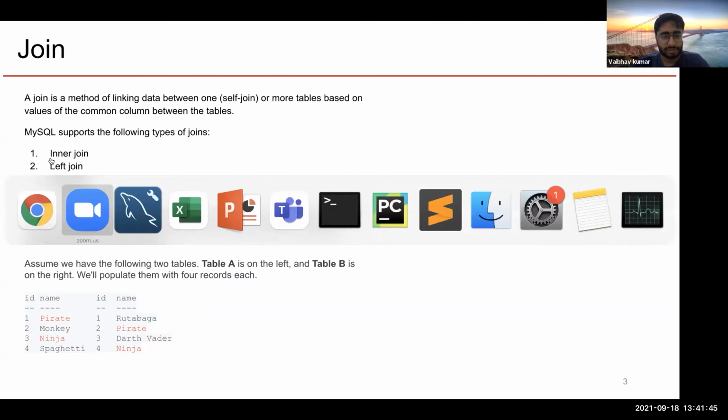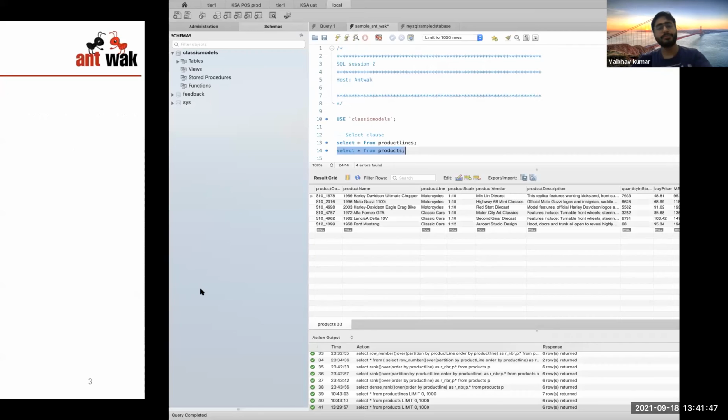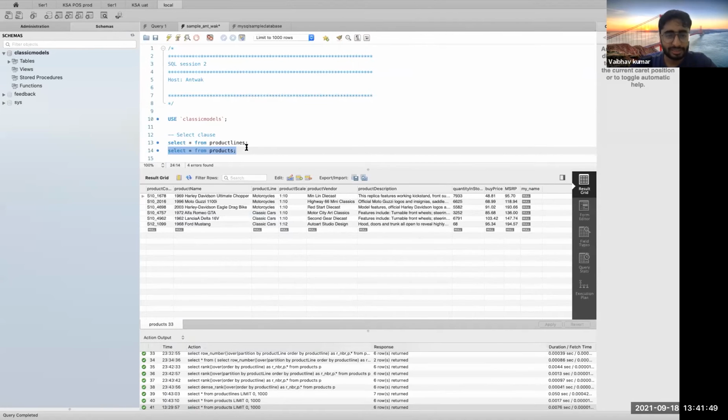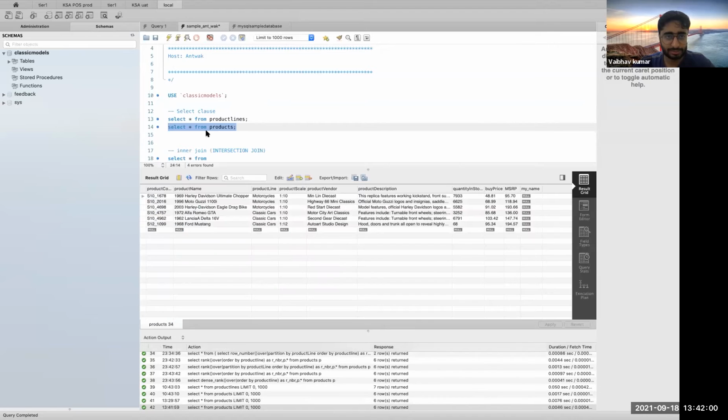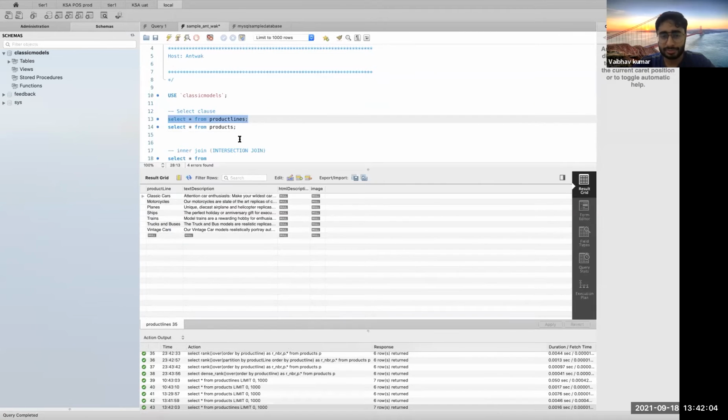If I were to showcase this, these are my two tables. I'm using the same data set I used last time, so it would be easier for the audience to understand. This is the product table, and this is the product lines table. These two tables have a key in common, which is product line. Product line is the primary key for the product lines table.